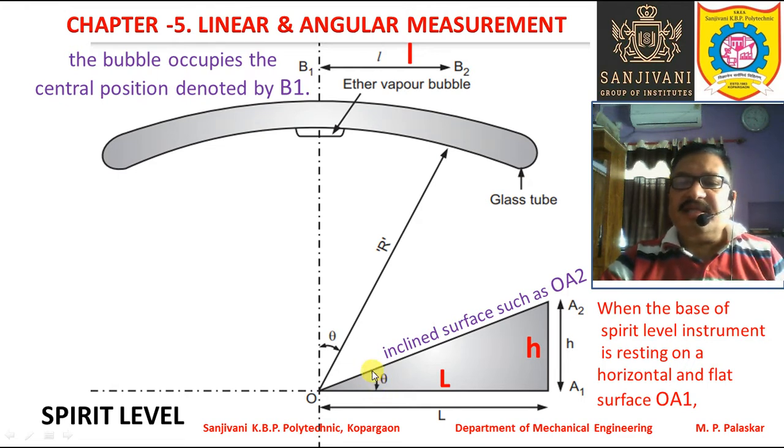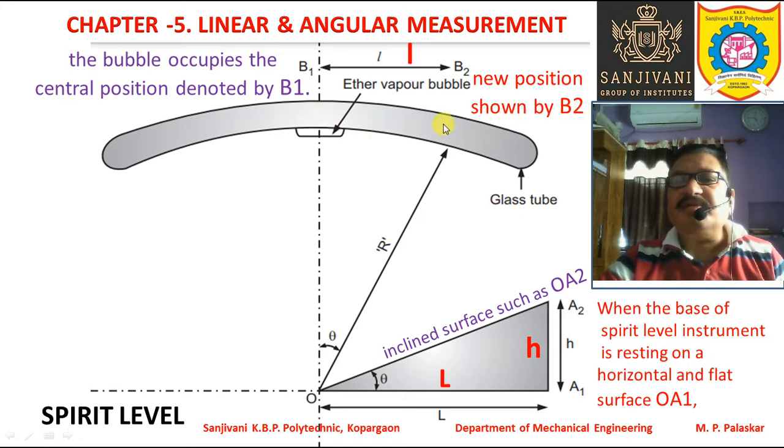So when the surface on which the spirit level instrument is resting is inclined, the bubble will shift to a new position shown by B2, and the bubble position can be located by the scale which is engraved on this particular glass tube.